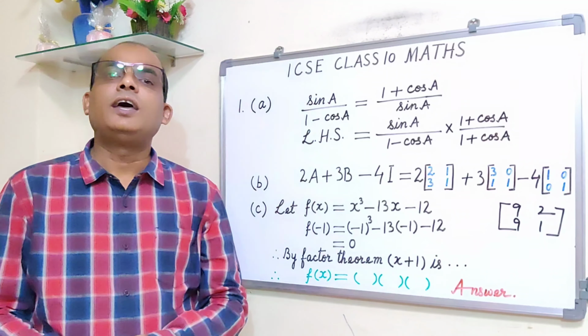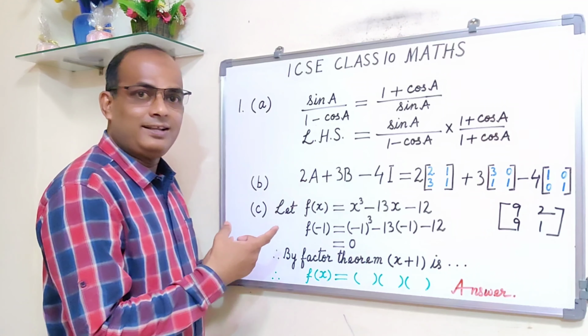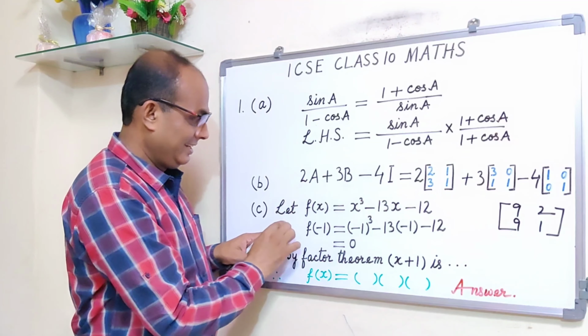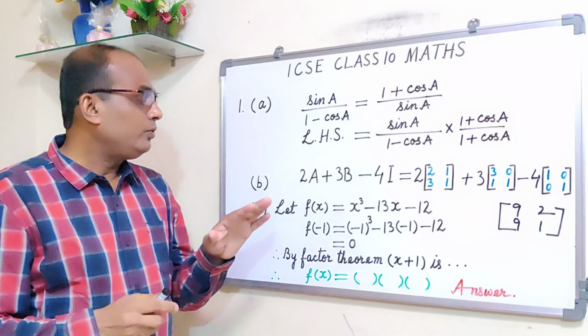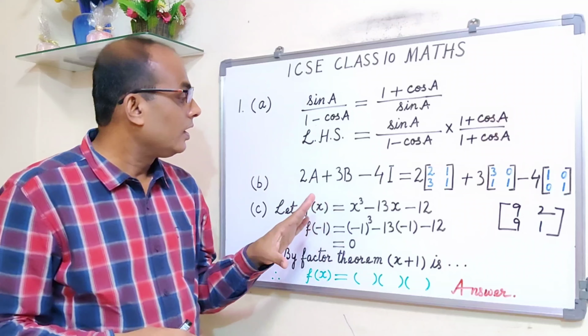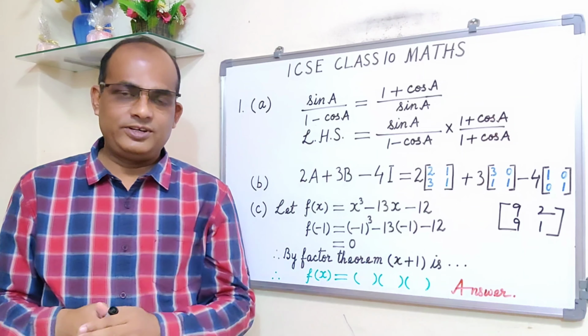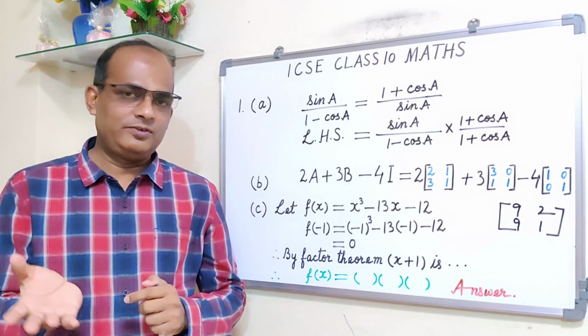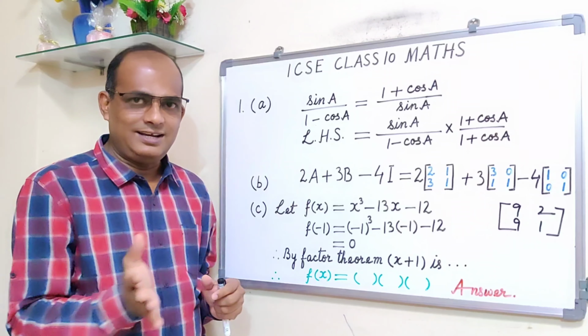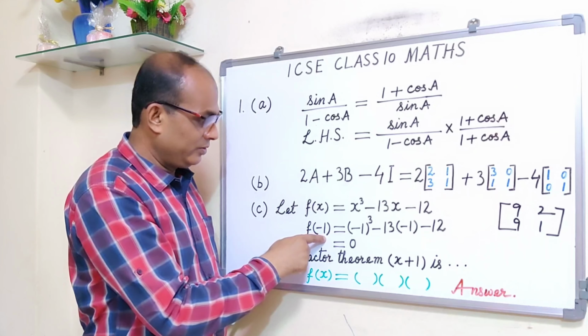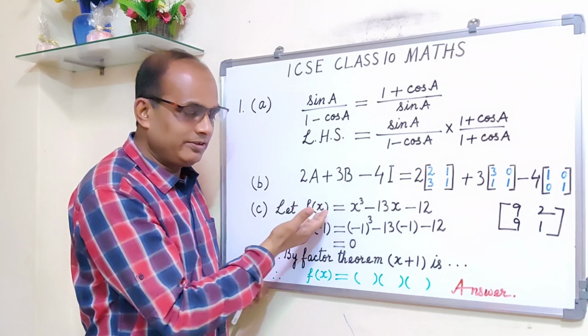This is the question. How do I start? I tell the students to write down let f(x) is equal to, your question is this much only. Now you have to find out, you have to show that this is 0 for which values of x. For example, x is equal to plus 1, minus 1, plus 2, minus 2. So all those by trial and error method, or you find out like this. You find out f(1) and then you substitute here. If you are getting 0, fine. If you are not getting 0, that means if you are putting x is equal to 1, that means x minus 1 is not a factor of the given polynomial, like that.